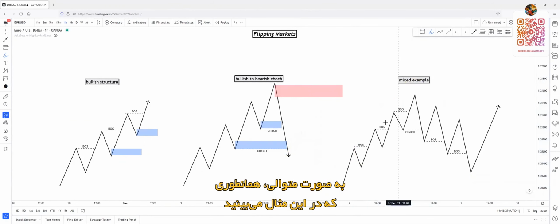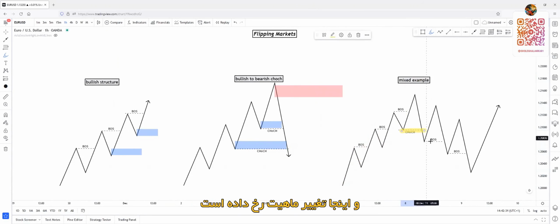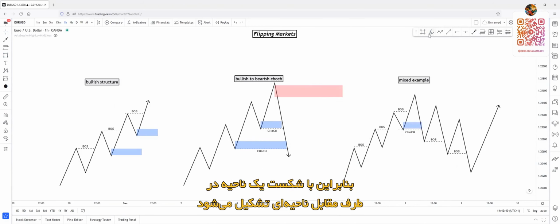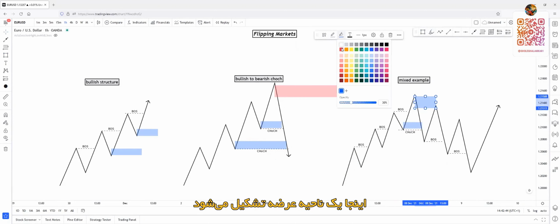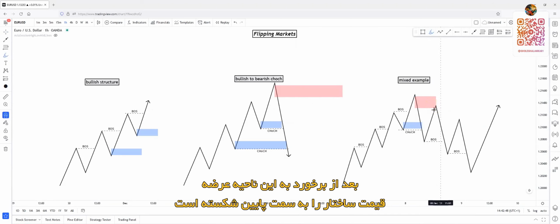After this, we can expect the break of structure to the downside over and over again, which you can see in this example. As you can see, price was in an uptrend here, and price changed character here because it broke through the last opposite zone, which was a demand zone. So if price breaks through a zone, an opposite side zone will be created. It created a supply zone up here. Let's say price reacted on this. After the reaction on this supply zone, price broke structure to the downside here.